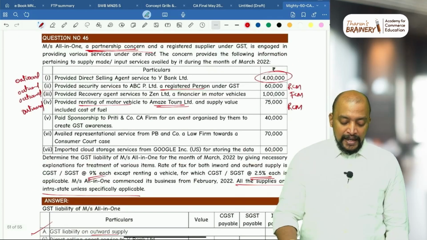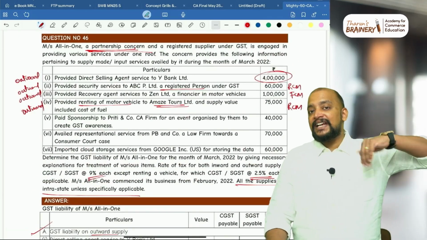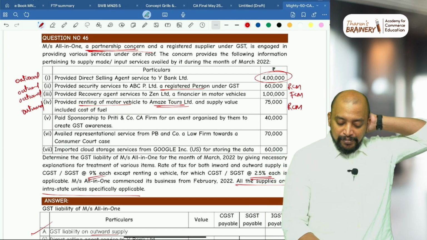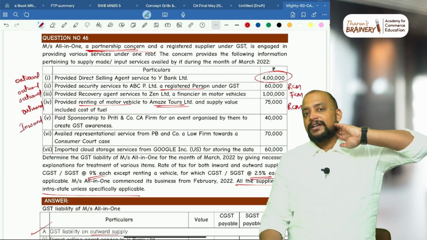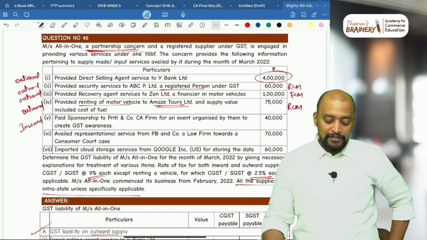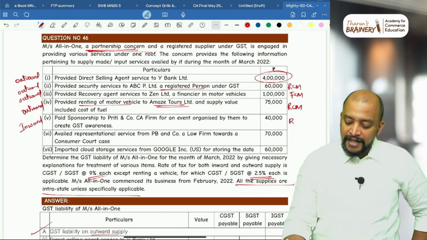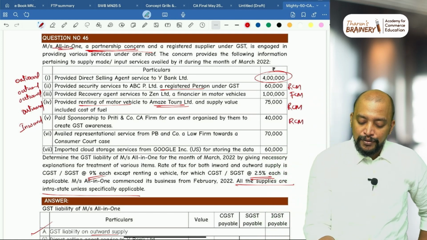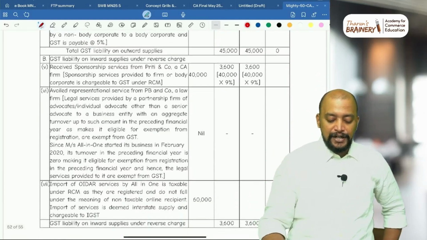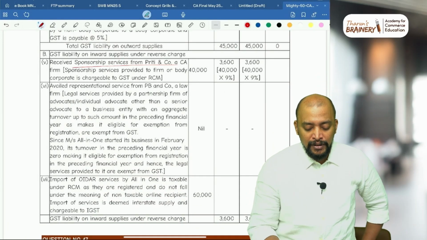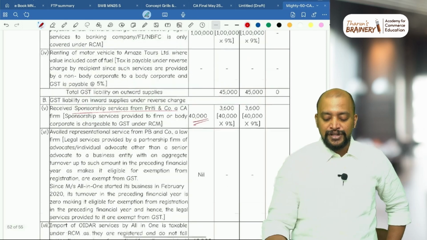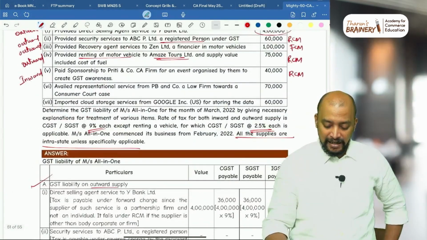Next one, paid sponsorship means it's an inward supply. So in case of sponsorship, the recipient is body corporate or firm, it will come under RCM. This is inward RCM, means all in one only will pay GST under RCM. So add it to RCM liability. Received sponsorship service from Preeti & Co. So it will come under RCM 40,000, CGST 9%, SGST 9%.